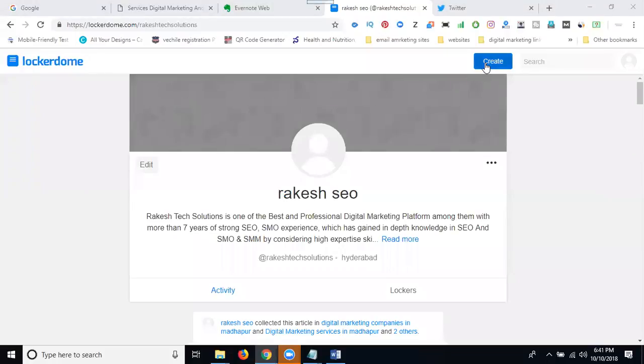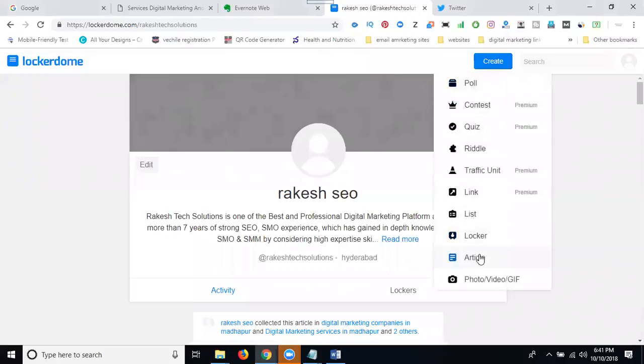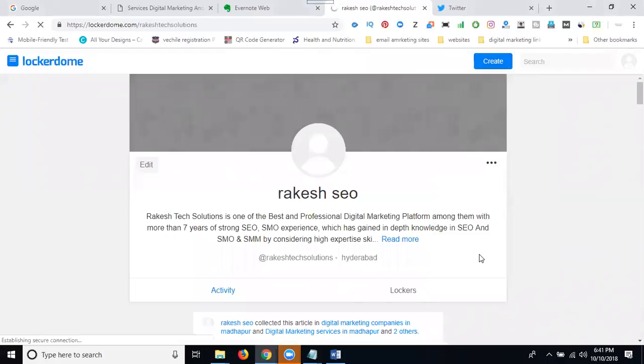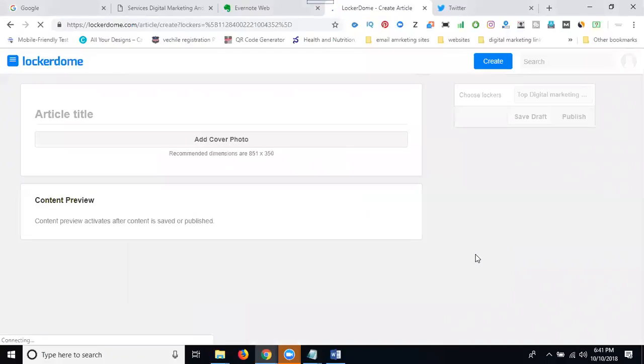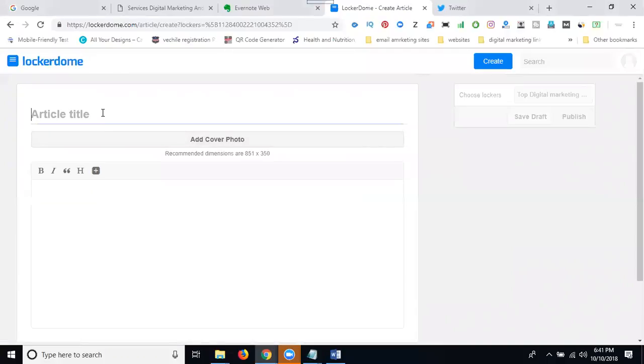Now select this option, create the option called which one? Article. First locker is called your keyword. After creating one, you can write an article here. Now here. Job digital marketing company in Madhapur. Next one.